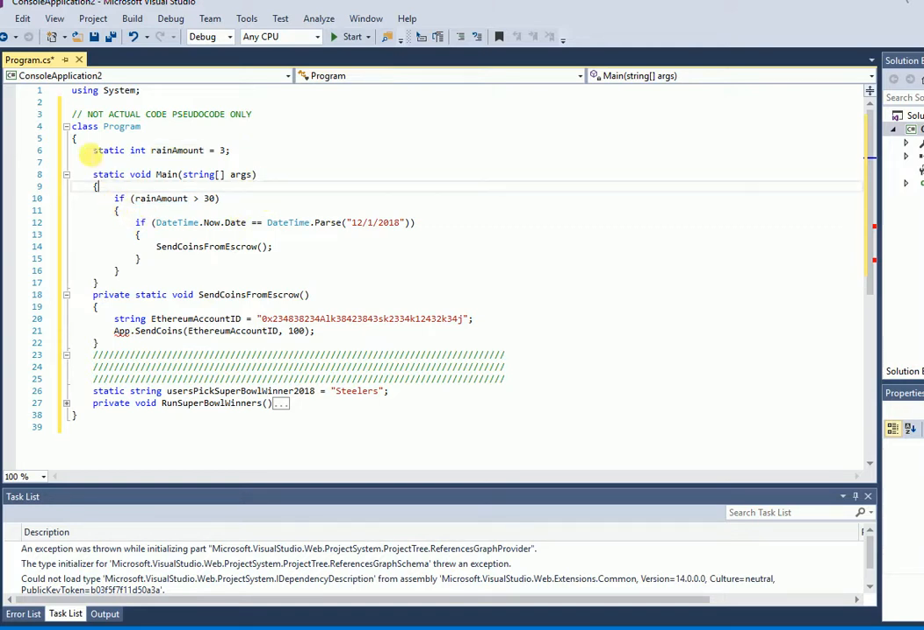If that, and there was a big rain, right? A big rain came through and a bunch of water and your house got flooded or whatever, it's going to say if the rain amount, 35 inches, is greater than the 30 that we agreed upon, now it's going to drop down into this part of the code. Now it's going to say if the date is greater than December 1st, 2018, and it's rained that much more, send the coins in this function to this account.